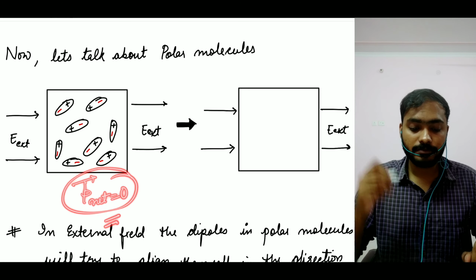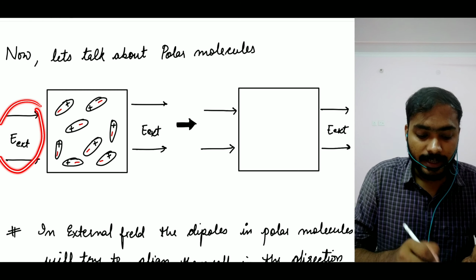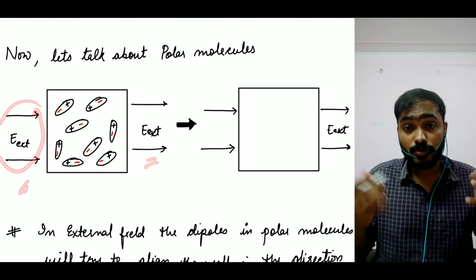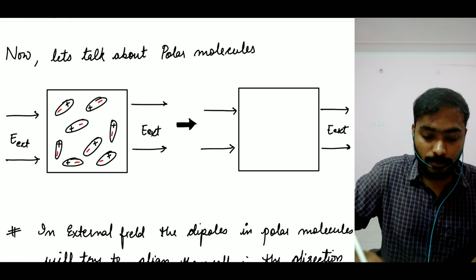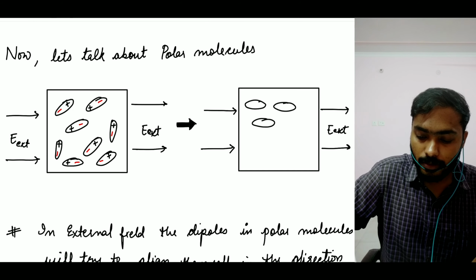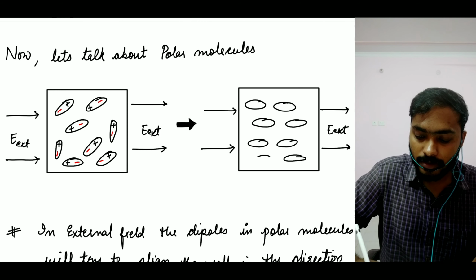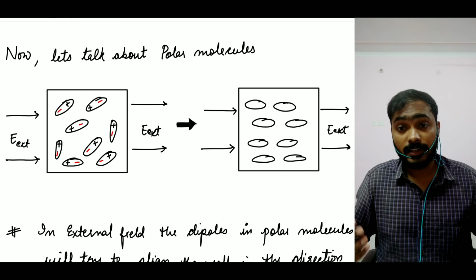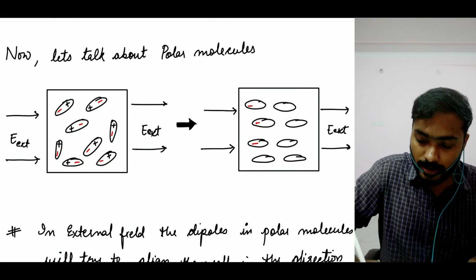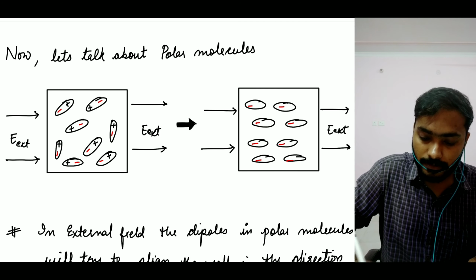Yes? Great. Now, I'm going to apply an external electric field here, right? The moment I apply the external electric field, what is going to happen? All your dipoles are going to align in the direction of your electric field, right? Negative here, negative here, negative here, and positive, positive.